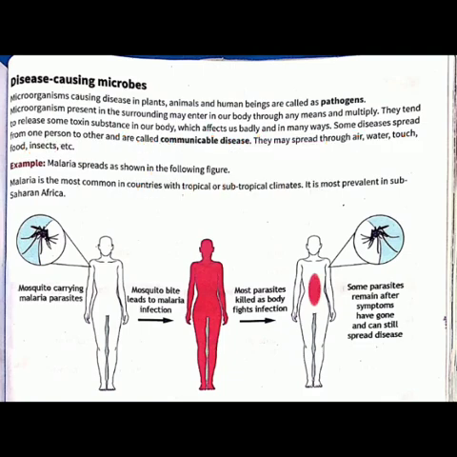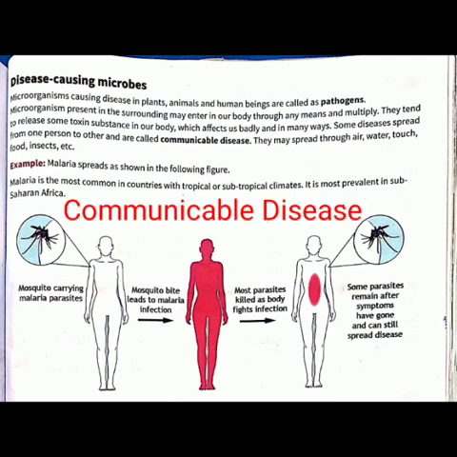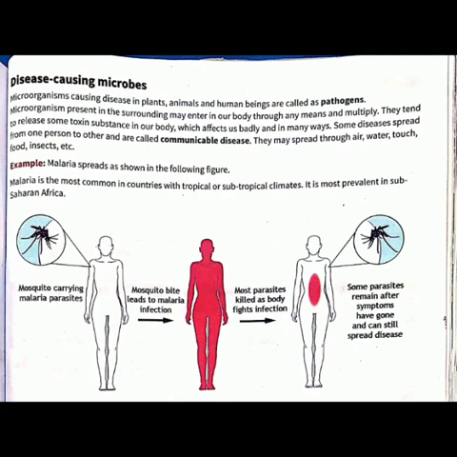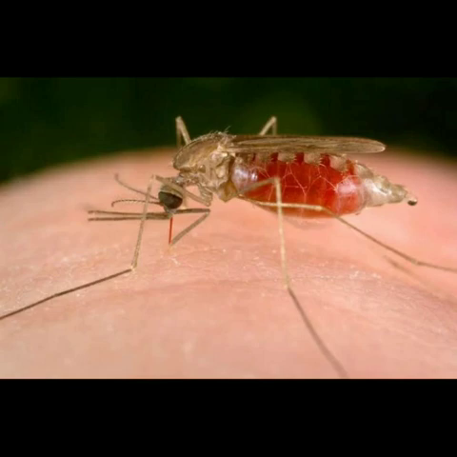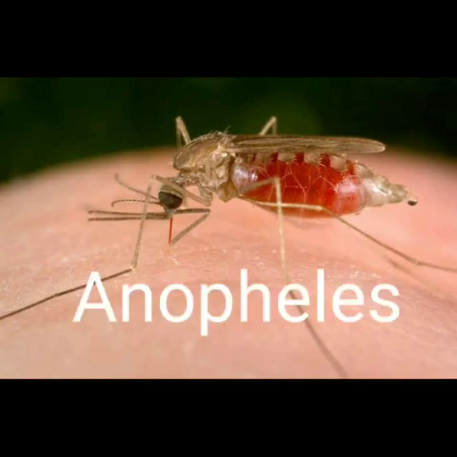They enter our body through any means and multiply. Then we discussed the term communicable diseases. These are spread from one person to another, and may spread through air, water, touch, food and insects. For example, malaria. Malaria is spread by the bite of the female mosquito called Anopheles.